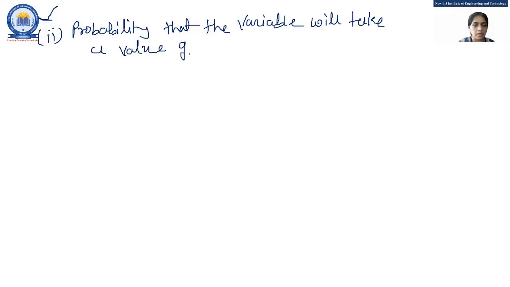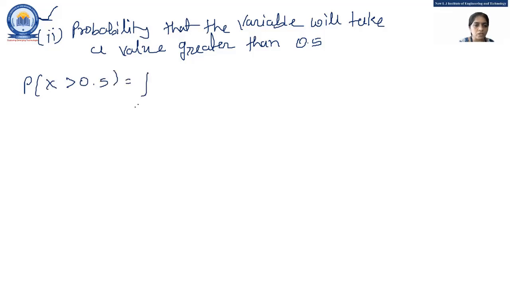Second, the probability that the variable will take a value greater than 0.5. So that is the probability of x greater than 0.5.